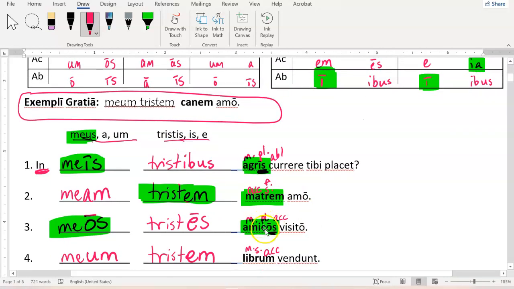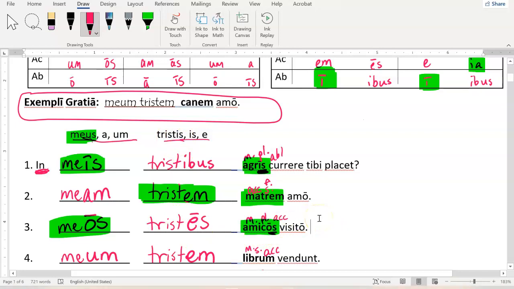We did the same thing for "I visit friends", right? They're plural, they're accusative because they're the direct object, and of course they're masculine. So I take meus and make it accusative plural and get meos. And I take tristis and make it accusative plural and I get tristes. Meos, tristes, both describe amicos.